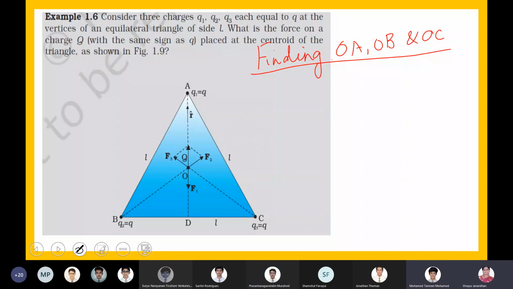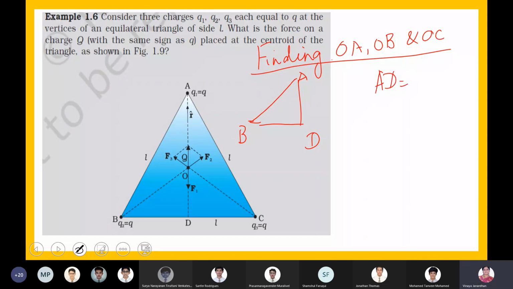Ma'am, we haven't found the OB and OC distance. Okay, fine. Once again, I'll do the same. OA will be the same. This is B, this is D, this is A. I want to find AD.